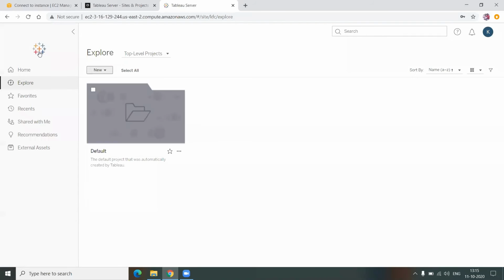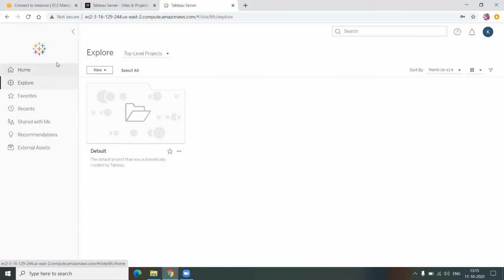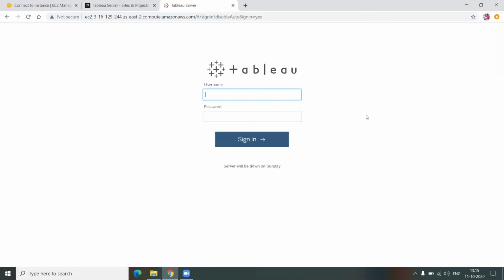But not the other site. As I said, just because I was Lakshmi, a server administrator, I was getting the option to switch between the sites. So this is a complete logical layer within the Tableau server, which you can call multi-tenancy also, which offers complete security and auditing compliance, wherein you can have different clients' data in different segregations.